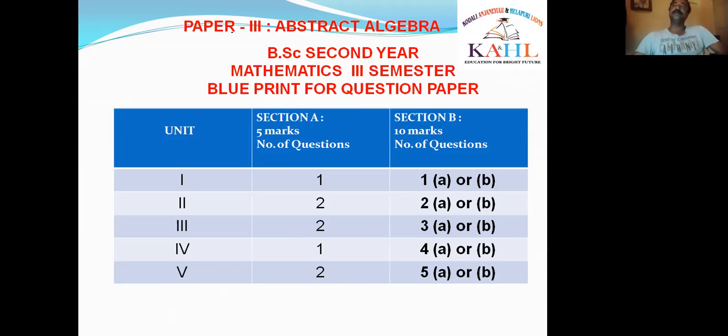For section B, each and every unit contains only one question, with internal choice. The 5 essay questions are there. Each question carries 10 marks. 5 tens are 50. Okay, right.